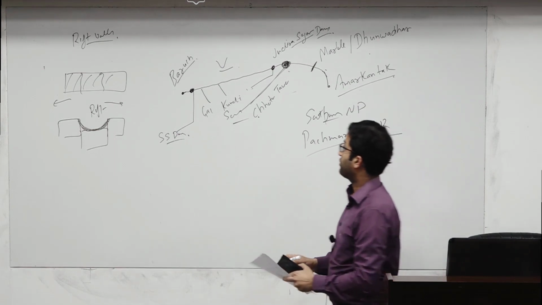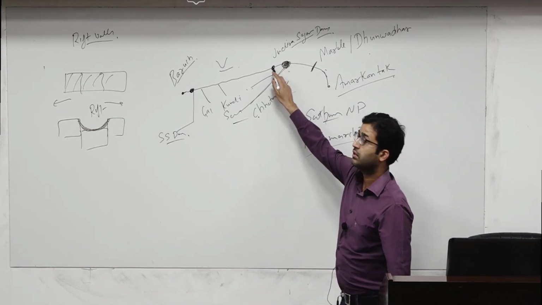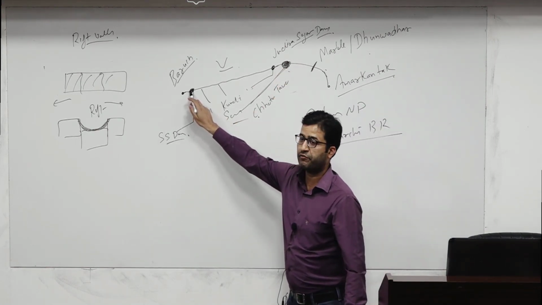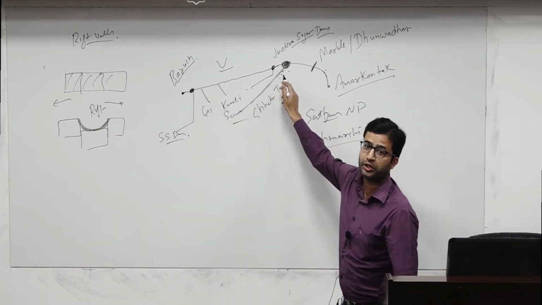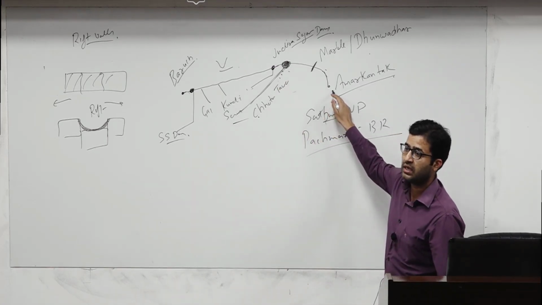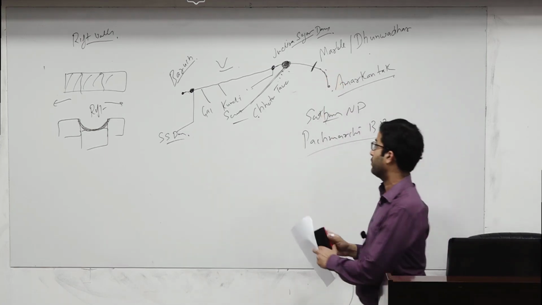Now next, after this Narmada, we revise. This is Indira Sagar Dam. After that we have Omkareshwar, and this is Sardar Sarovar Dam. And this is the Chota Tawa tributary. You have to remember this about Narmada. The source of Narmada is Amarkantak, and this is the Marble Dhuandar waterfall we have.